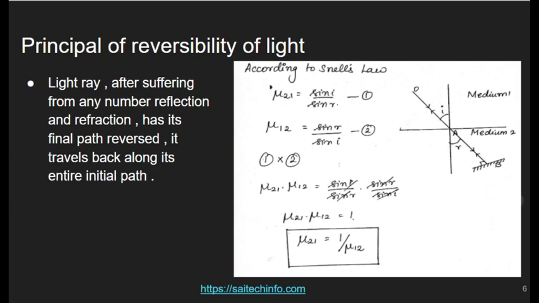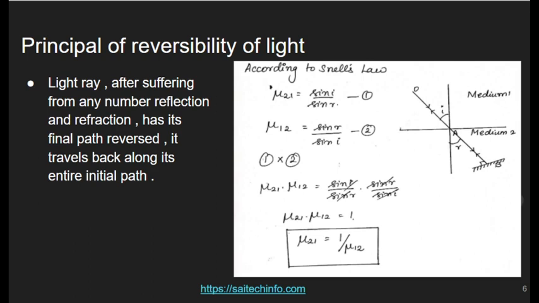So this is the concept. From this equation, we conclude that if we multiply equation 1 and 2, mu 2 1 into mu 1 2, the sin i terms get cancelled and it becomes 1.